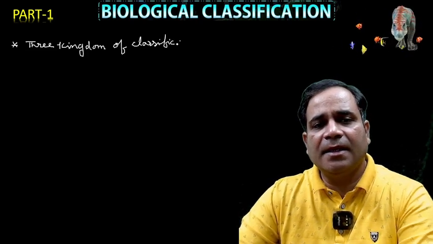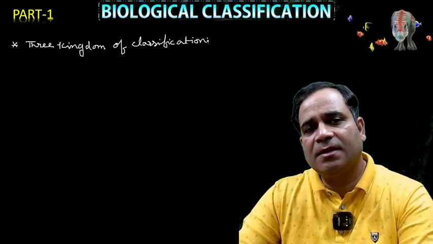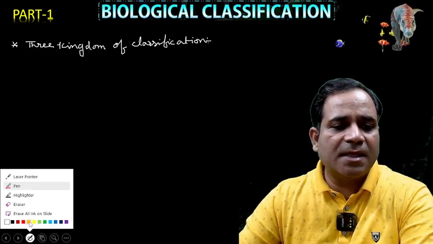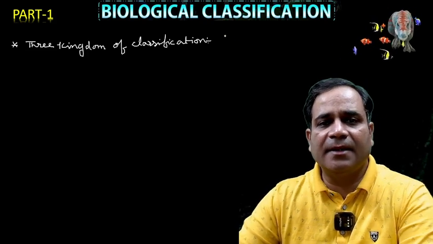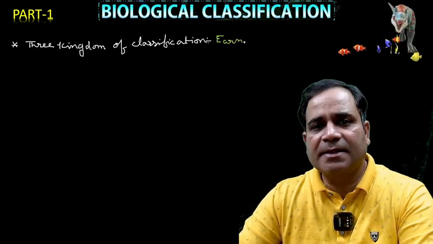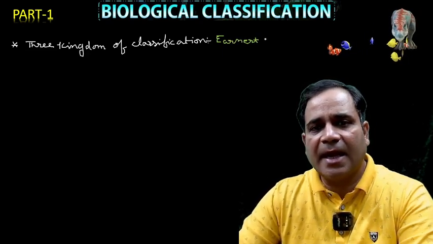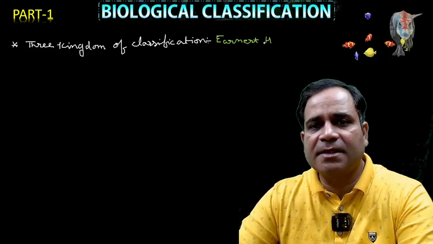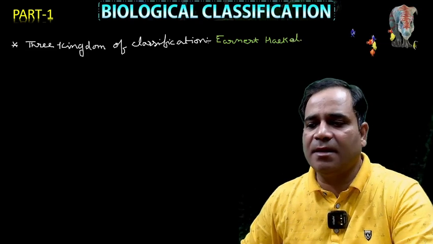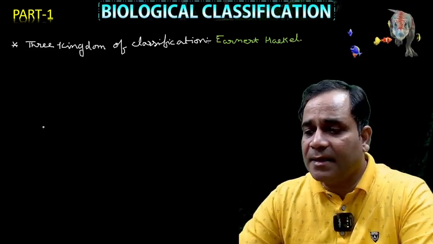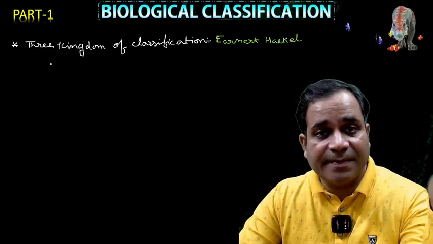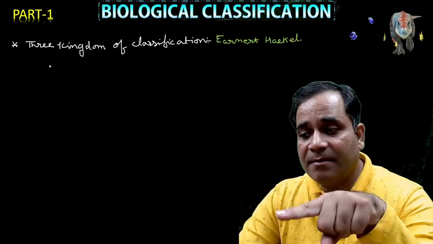In this three kingdom classification, given by a scientist, do you know which scientist? Tell me the name. Ernest Haeckel, my dear. Ernest Haeckel, the scientist, gave the three kingdom classification. In this, which one was added? The two kingdom classification is there: kingdom Plantae and kingdom Animalia.